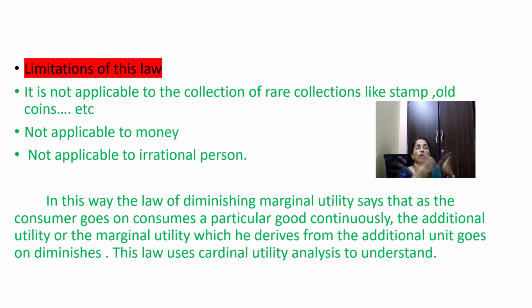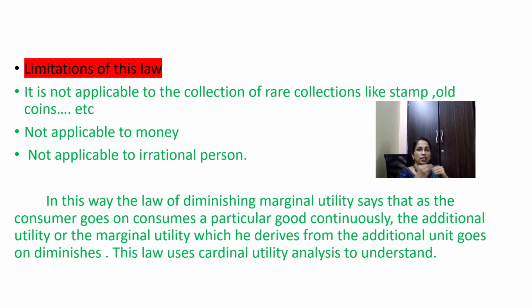Similarly, this law is not applicable to a person who is not rational, who is not normal. Suppose an abnormal person consumes a particular good, marginal utility may not decrease, instead it might increase.